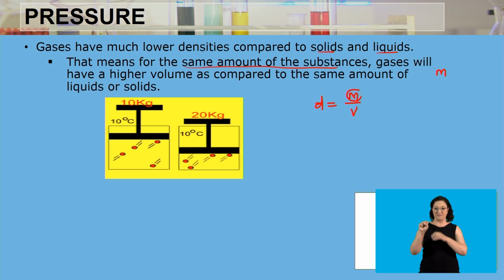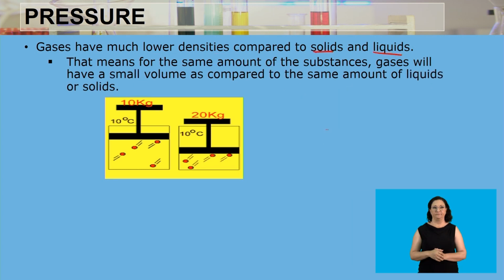So for the same amount being the mass, when the density increases, the volume needs to decrease. So we're saying that the gases have a much higher volume as compared to the solids and liquids. So if the volume for the gases is very high, that means their density must be very low, as we have said there.